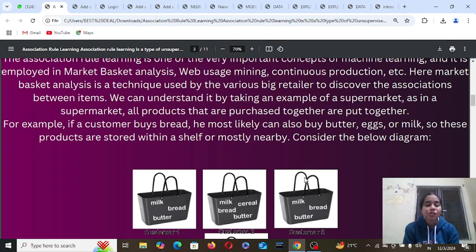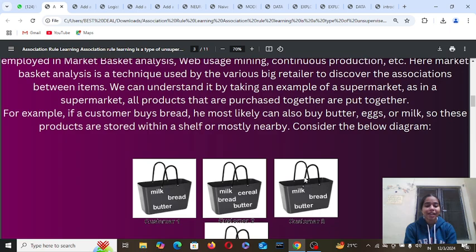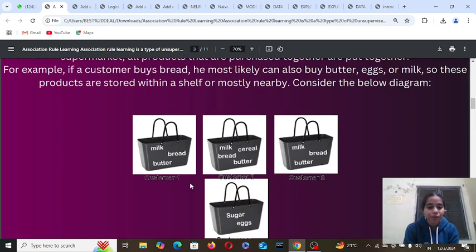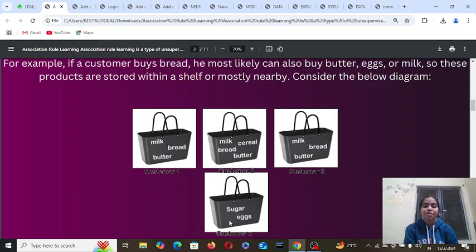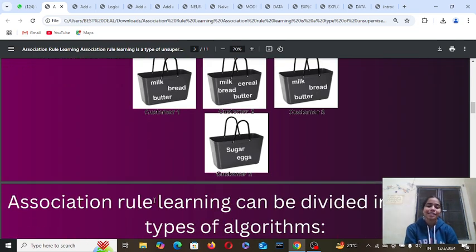So the products are stored within a shelf or mostly nearby. Consider the diagram below. Customer first bought milk, bread and butter. Customer second bought milk, cereals, bread, butter. Customer third bought milk, bread and butter. Customer fourth bought sugar and eggs.